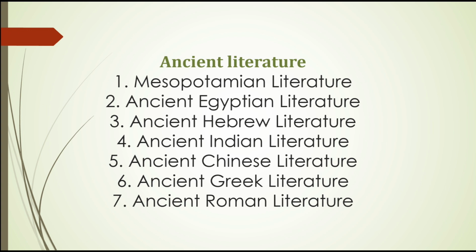Fifth, we have ancient Chinese literature, that's classical Chinese, and the key works are the I Ching, the Book of Changes, for divination and philosophy, the Analects of Confucius, the Tao Te Ching, and the Classic of Poetry, that's folk songs, hymns, and odes. Sixth, we have ancient Greek literature.